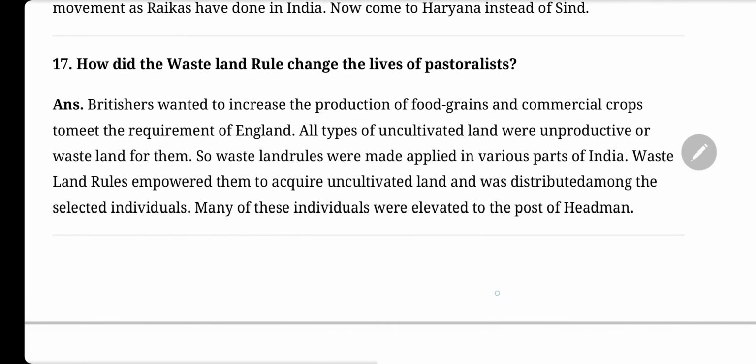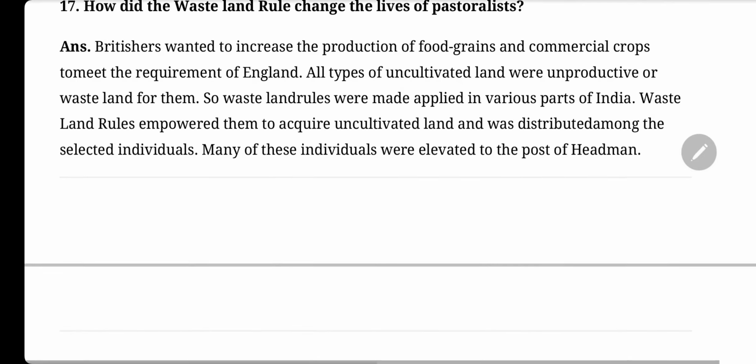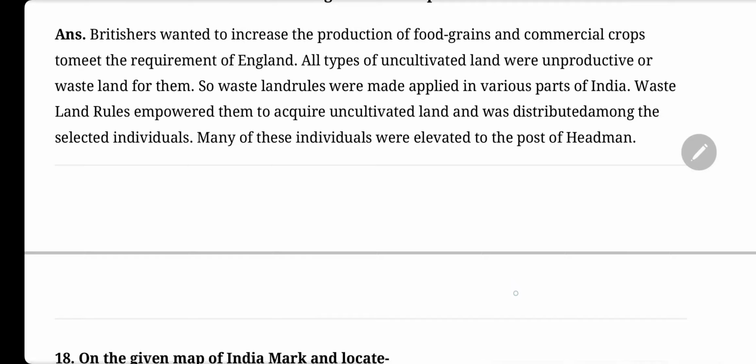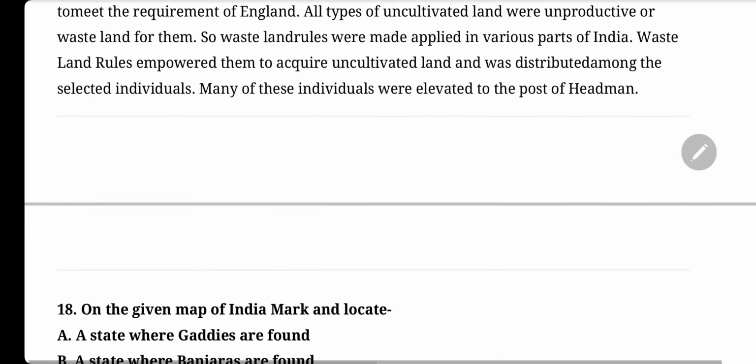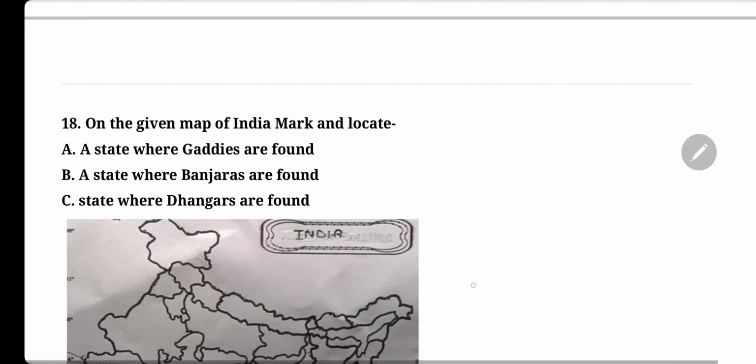The British wanted to increase the production of food grains and commercial crops to meet the requirement of England. All types of uncultivated land were unproductive or wasteland for them. So Wasteland rules were made and applied in various parts of India. Wasteland rules empowered them to acquire uncultivated land, which was distributed among selected individuals. Many of these individuals were elevated to the post of headman.